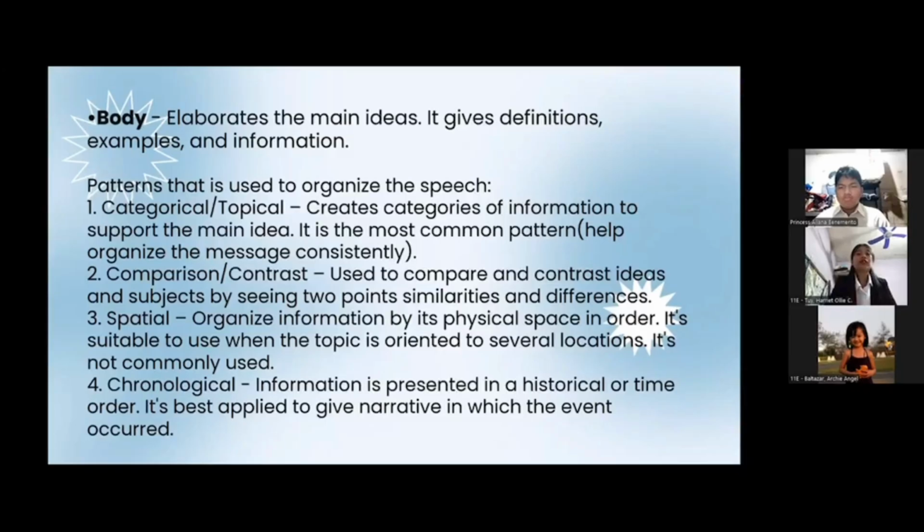Categorical creates categories of information to support the main idea. It is the most common pattern. Like these are branches of biology. For example, it has entomology, zoology, and so on.